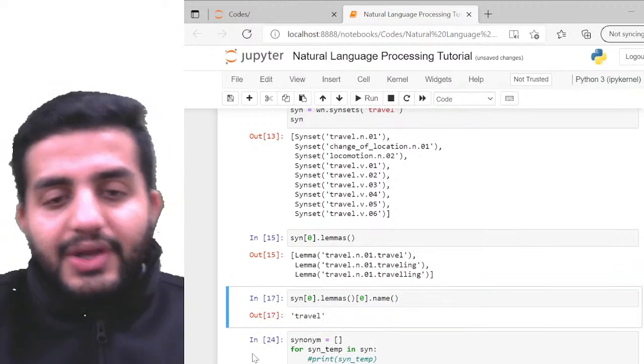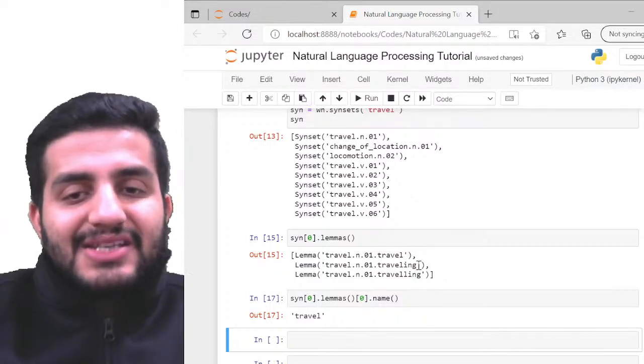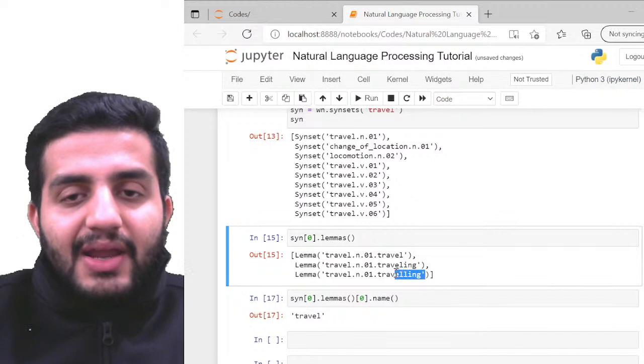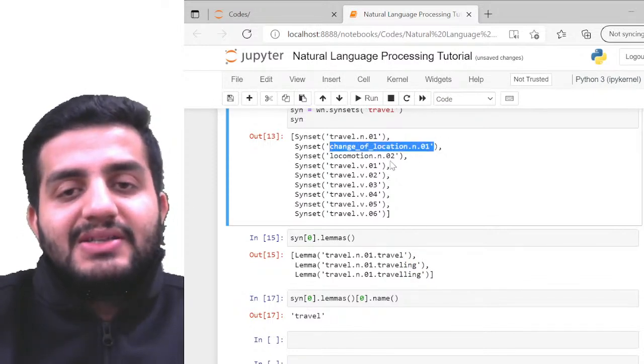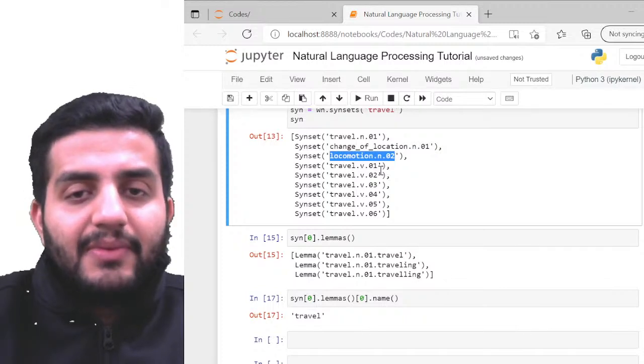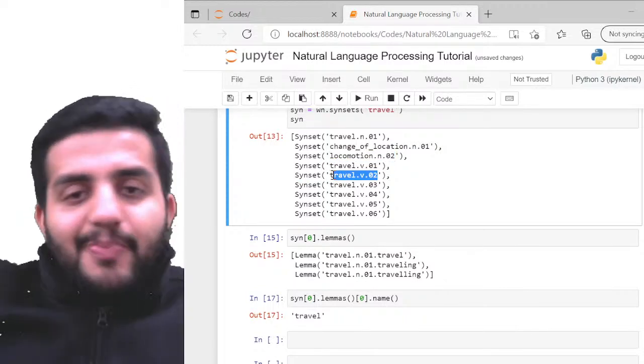Cool. Any issue with this, anyone? Likewise, I can just keep on calling traveling, double L, and all the other words available within each of my syn sets, right? I can just keep on calling them. So there's no technical problem in calling these words, right? I can just pass it over a loop.